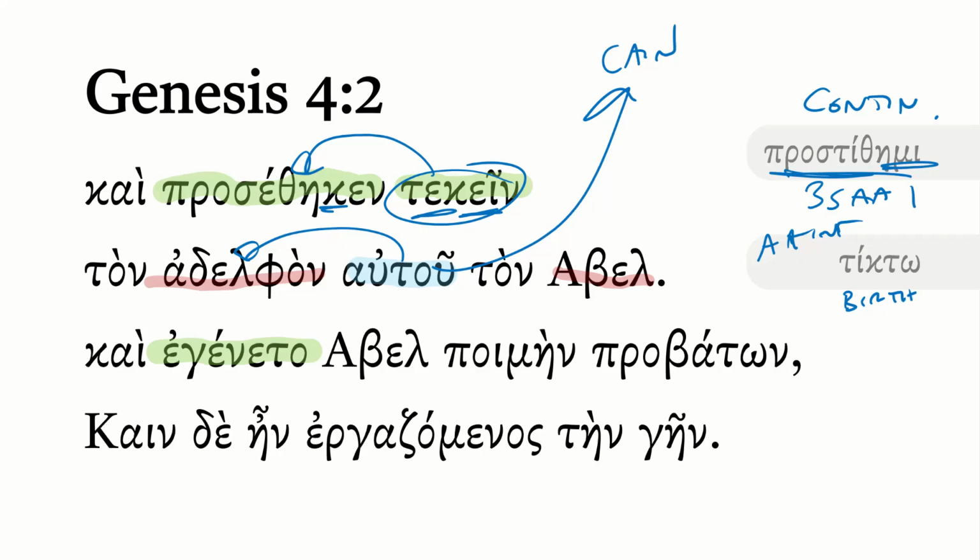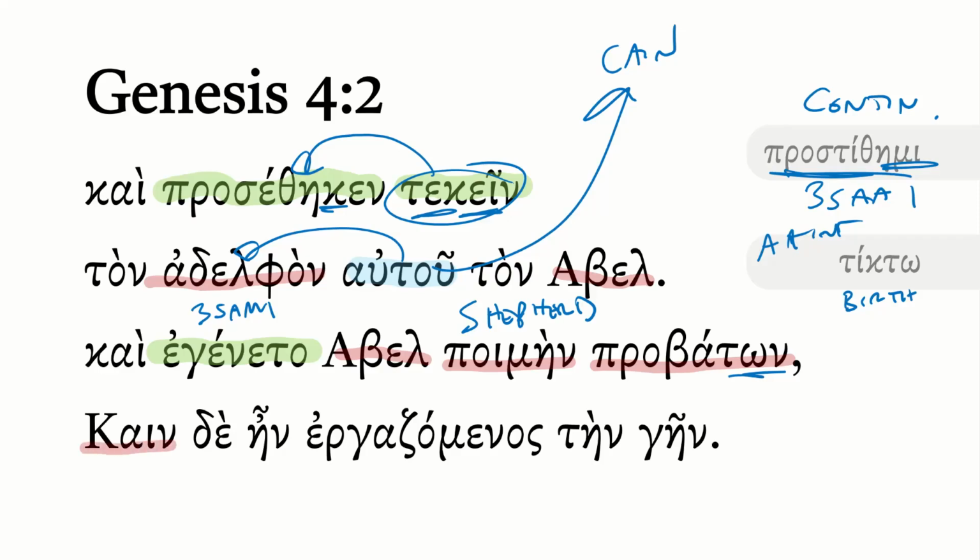And then we kind of skip forward many years. The compression of the narrative is quite significant. We don't know anything about their childhoods or anything like that. But we have egeneto. This, of course, is from ginomai, a third singular aorist middle indicative from ginomai. And Abel became. Poimen here is a shepherd. Pretty standard word. Of sheep, probaton. You see the plural. So probata is sheep. So probaton is sheep, plural.